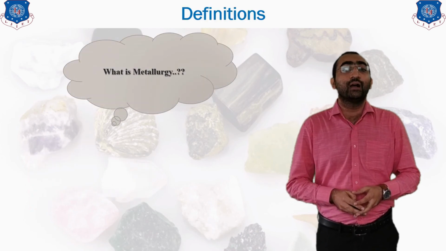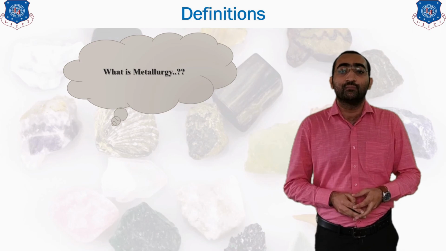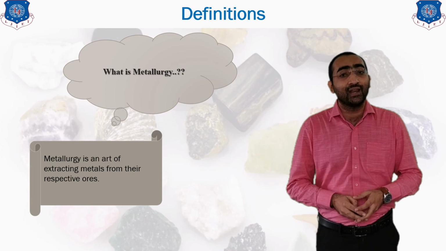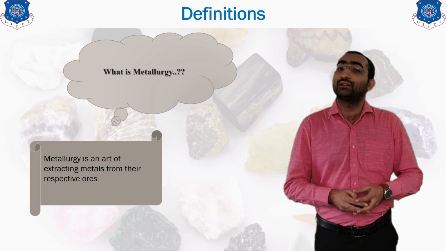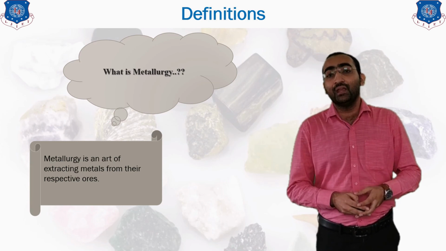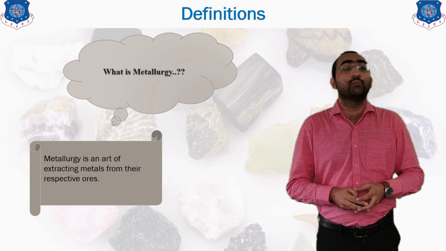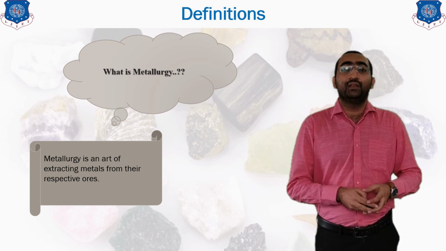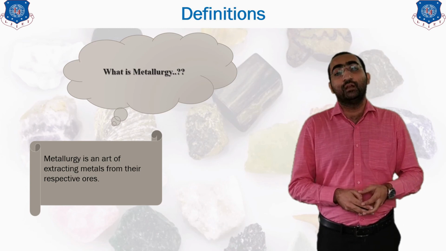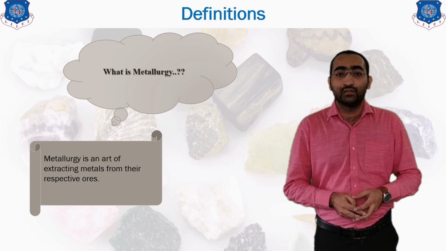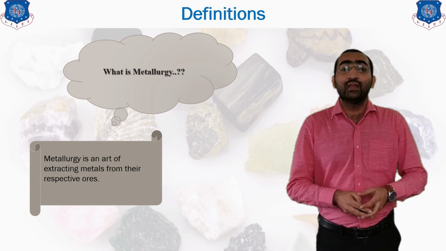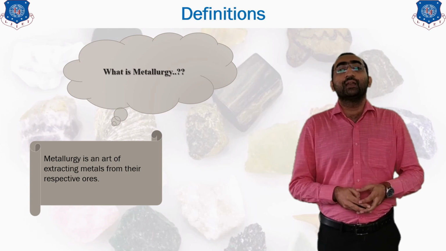What do you mean by a metallurgy? So metallurgy is nothing but the art and science of extracting the minerals from the respective ore and making it applicable to its final product. So from the earth crust, how to refine it and how to extract it, that comes under the metallurgy. So these are the basic definitions of your whole subject name, that is material science and metallurgy.